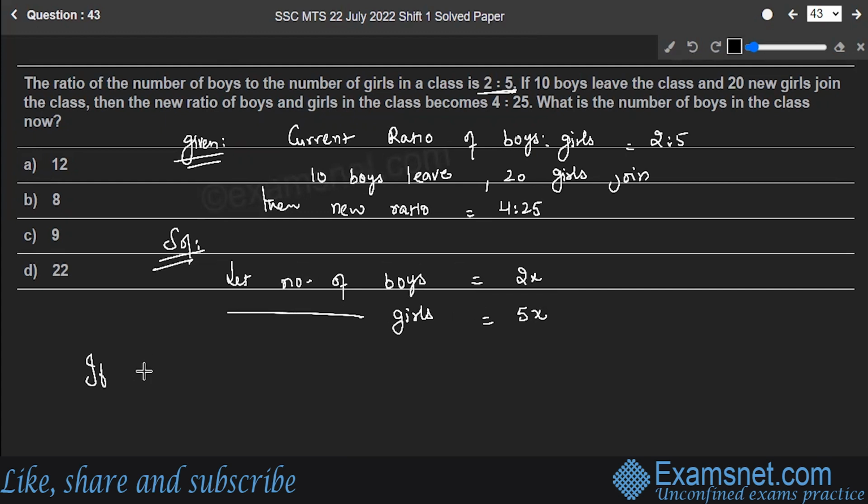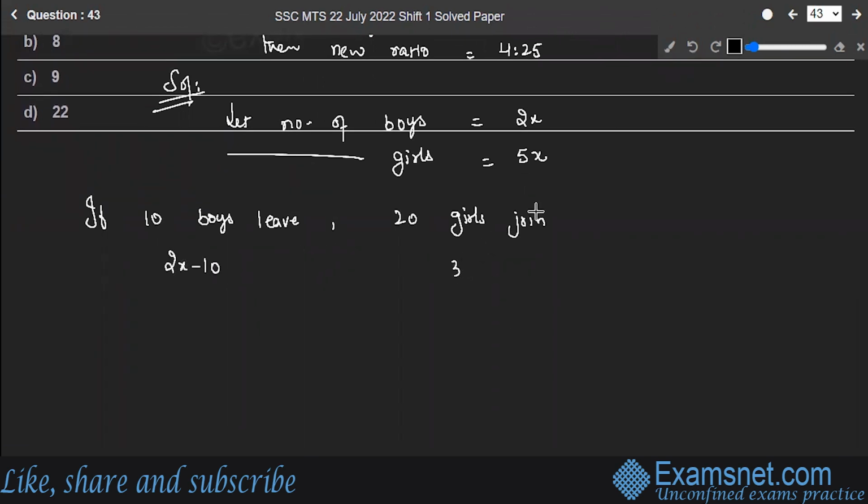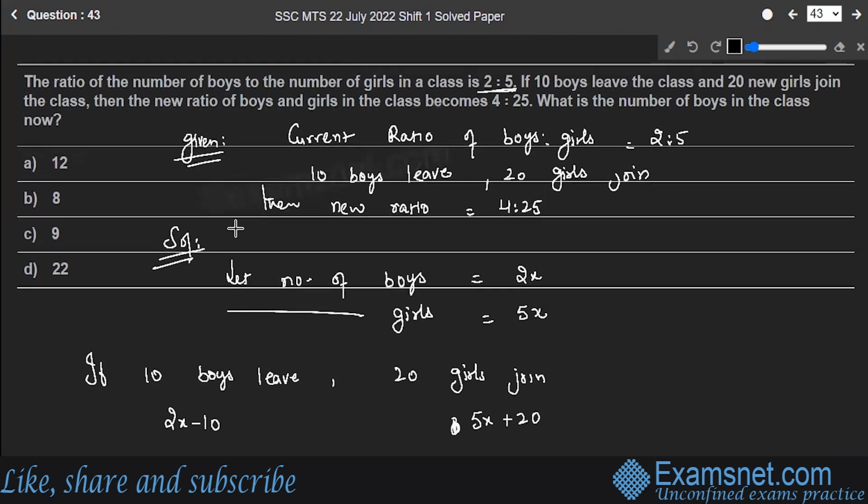So if 10 boys leave, 20 girls join. If 10 boys are leaving, what will be the number of boys? It will be 2x minus 10. And what will be the number of girls? It will be 5x plus 20. These are the new number of boys and girls. Okay, let's move on to what we have to find out.